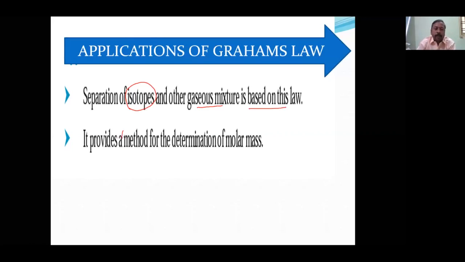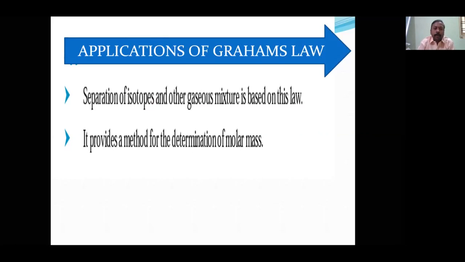Then it also provides a method of determination of molecular mass. For example, an unknown gas X is diffusing two times faster than oxygen. With that, you will find out the molecular mass of X. This is the method to find the molar mass. So this is all about Graham's law. Graham's law is applicable for effusion. It is also applicable for diffusion.